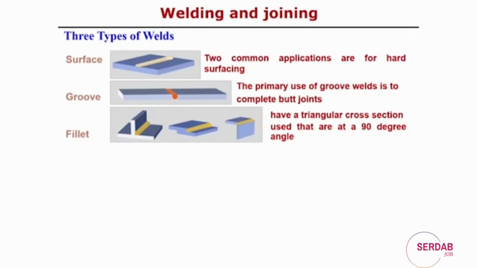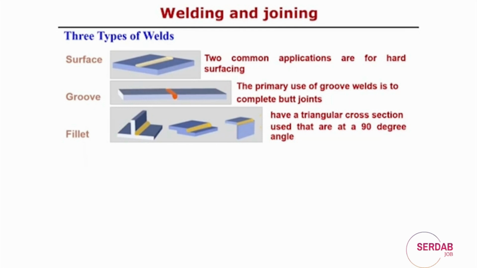The first one, with two common applications, is hard surfacing, basically surface welding, which means application of heat and making the joining of the materials happens only over the surface. Second one is the groove weld, making a groove between the two plates, and that groove is filled using some filler material. The primary use of groove welds is to complete the butt joint. In this configuration two plates are flat and they are joined at the edge, either using filler material or not.